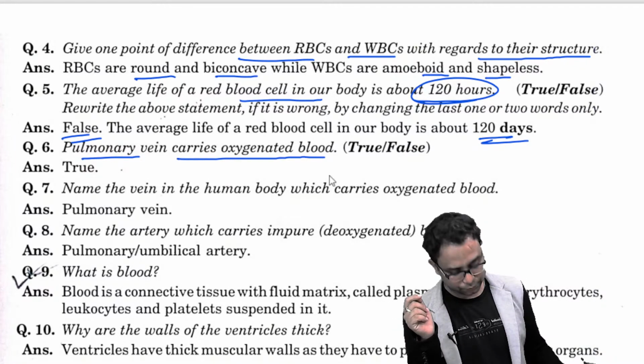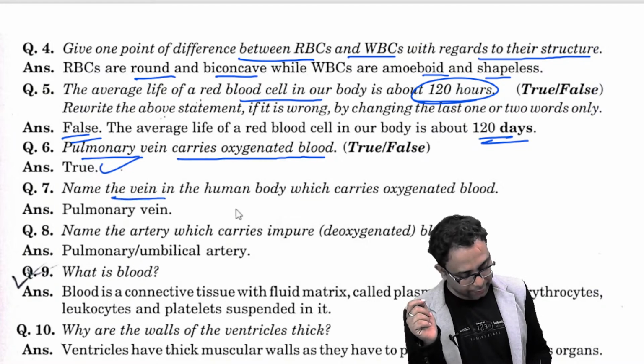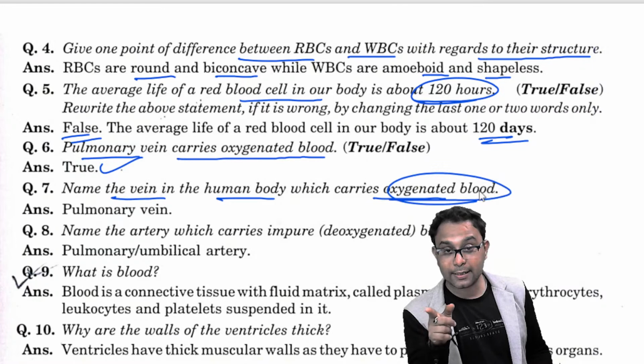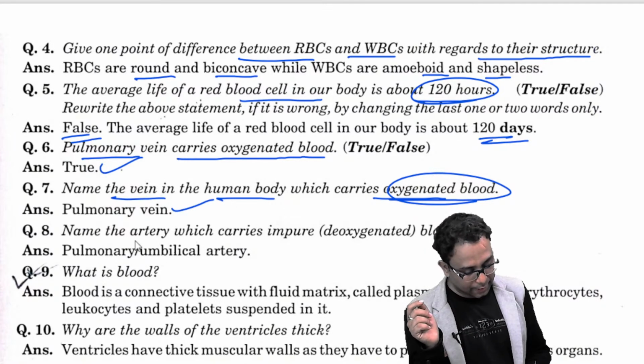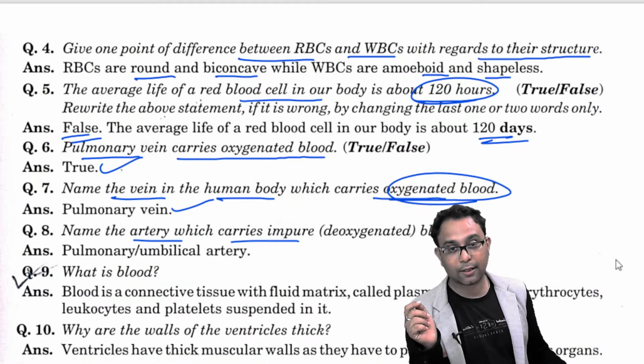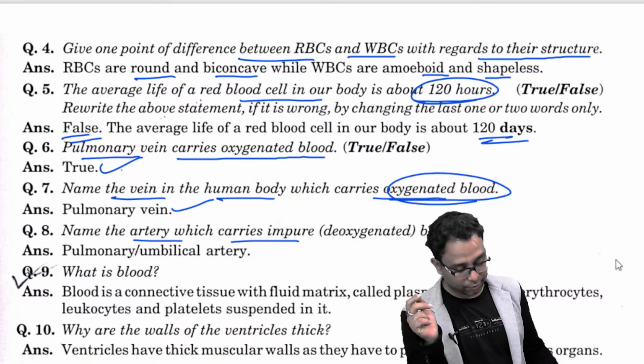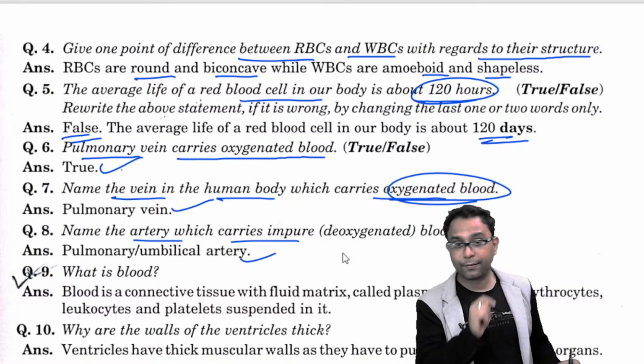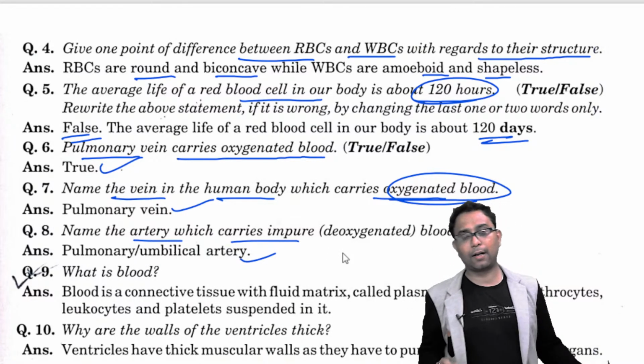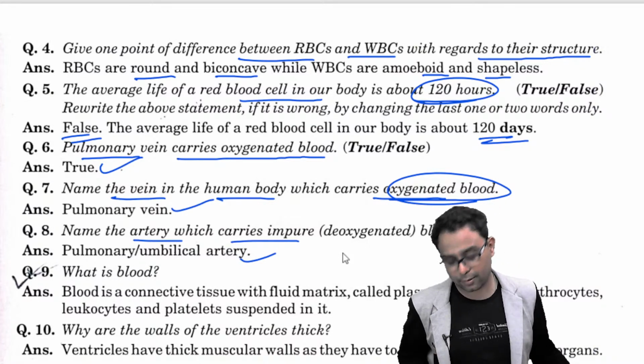So it is true. Name the vein in the human body which carries oxygenated blood. It is the pulmonary vein. Name the artery which carries deoxygenated blood, that is the pulmonary artery. This is the most important difference also. What is the difference between pulmonary artery and pulmonary veins, right?